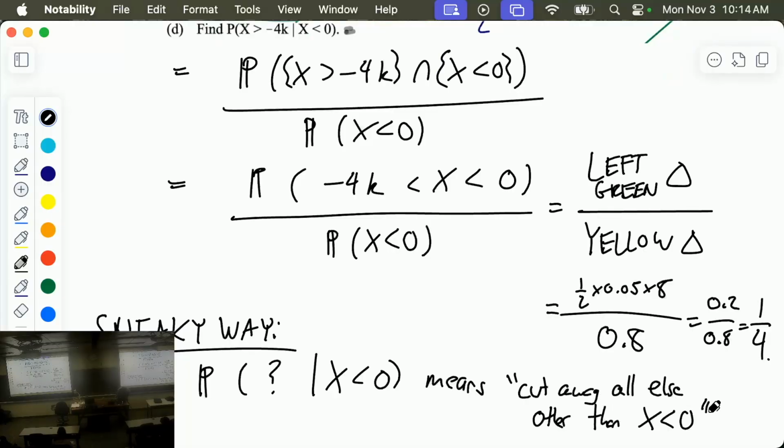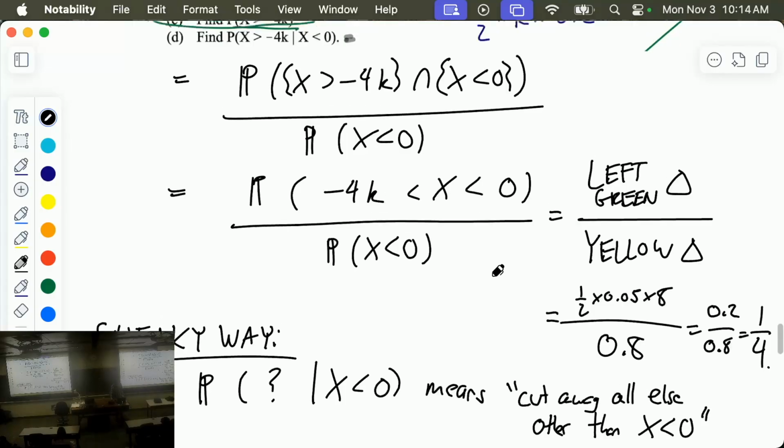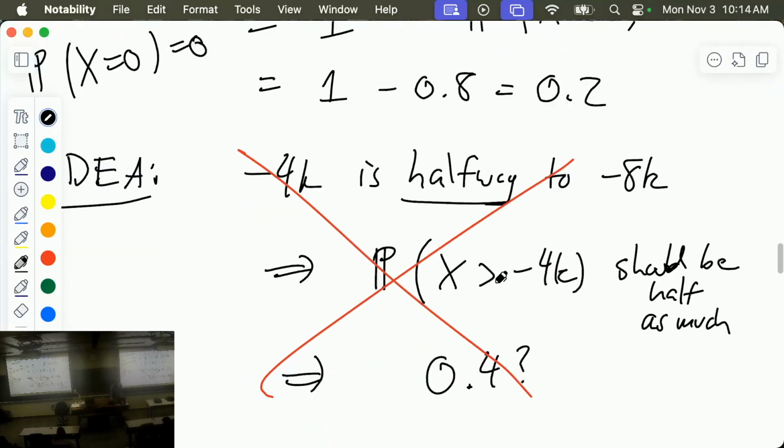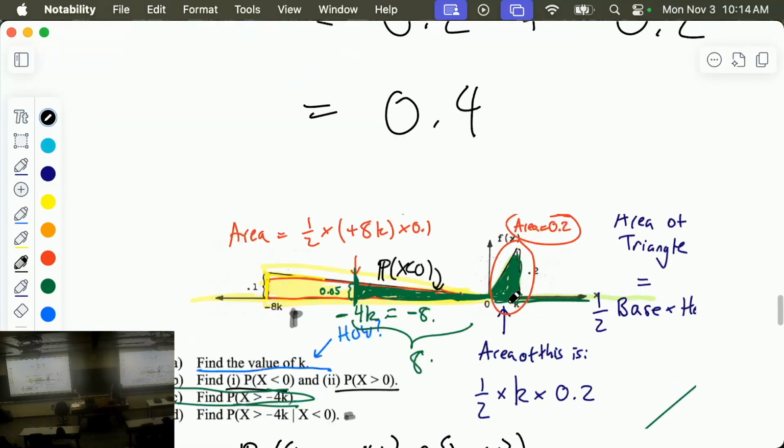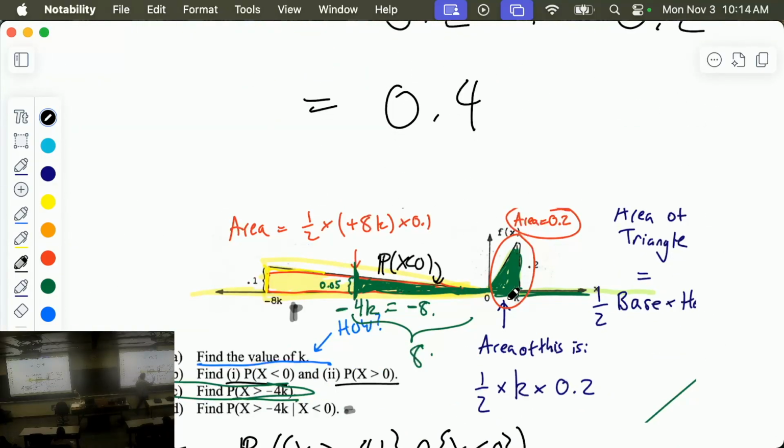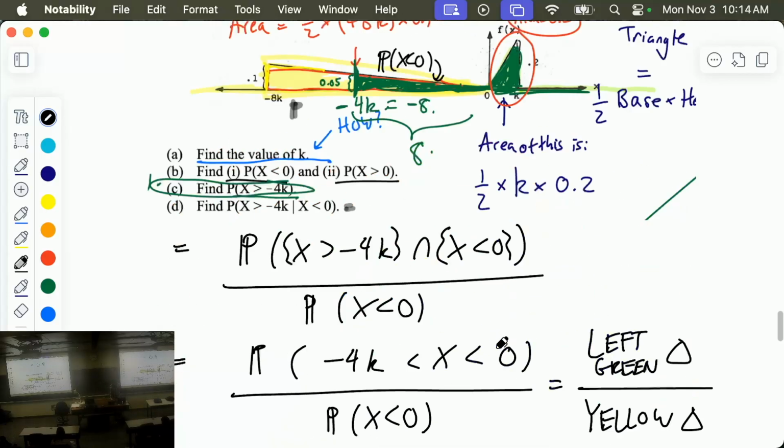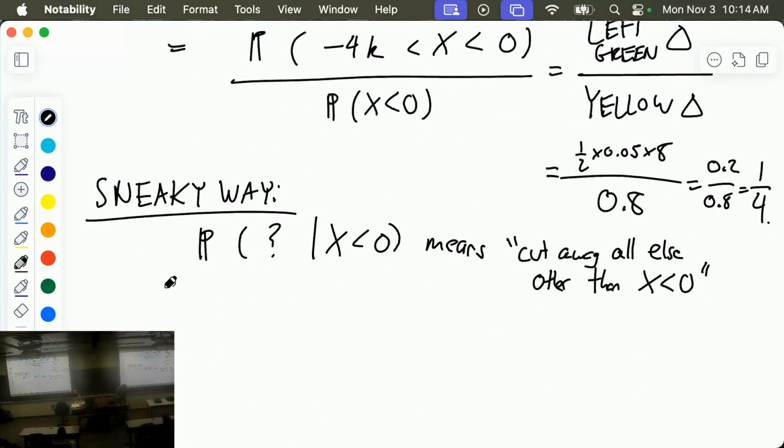So when someone says, please find the probability of x is something given x is less than 0, then we can take our scissors and we can go to our picture, and we can cut away everything that doesn't have x is less than 0. So we can take our scissors, cut this away, and so the new picture in this sneaky way of thinking about it looks like this.